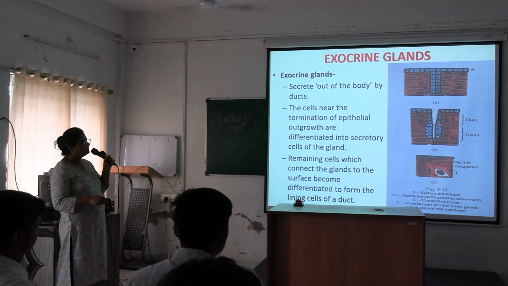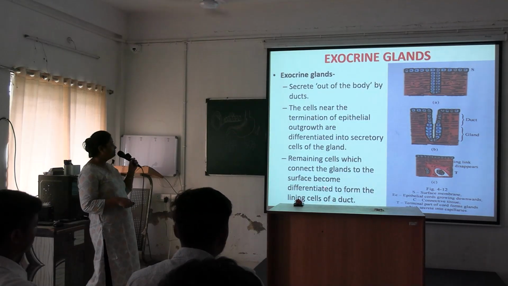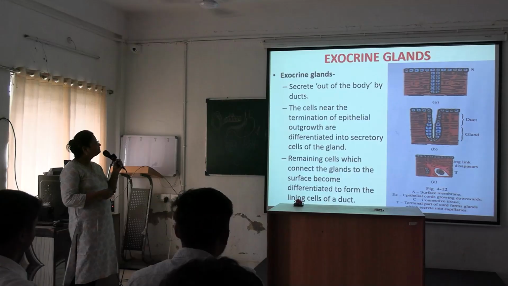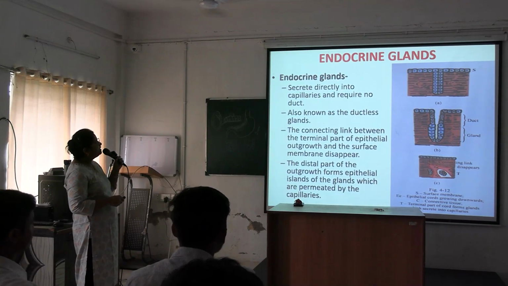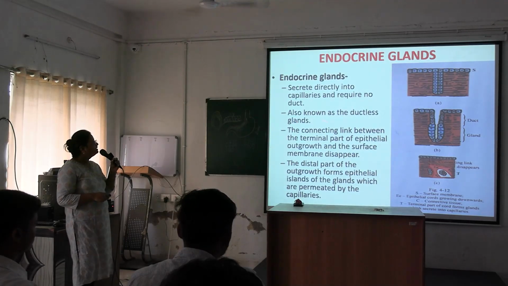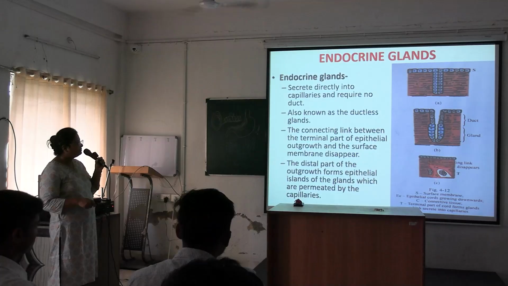So this part is the secretory cells, and these are forming the ducts. The remaining cells which connect the glands to the surface become differentiated to form the lining cells of the duct. Endocrine glands secrete directly into the capillaries and require no duct, so they are also known as ductless glands. Here the endocrine gland is developing.